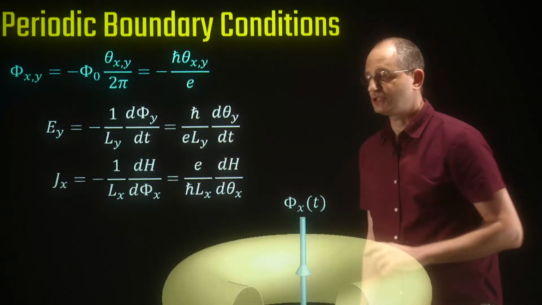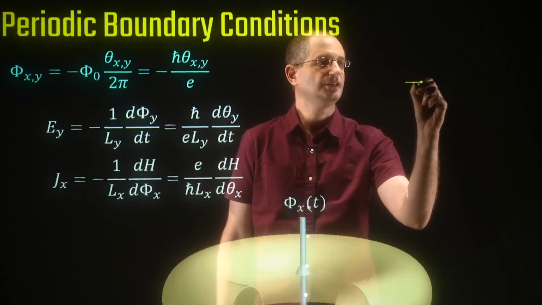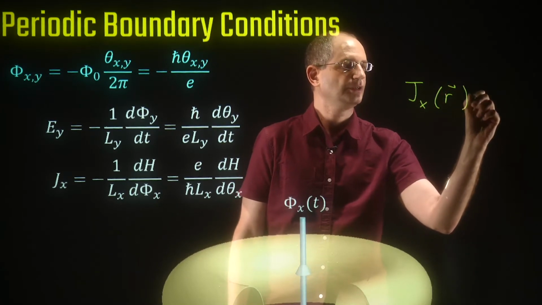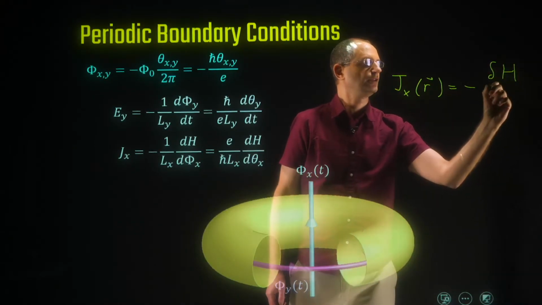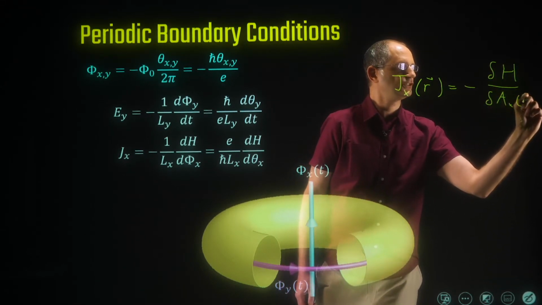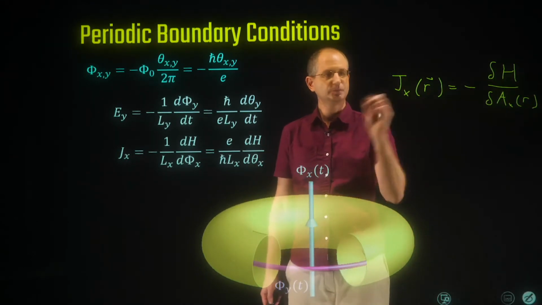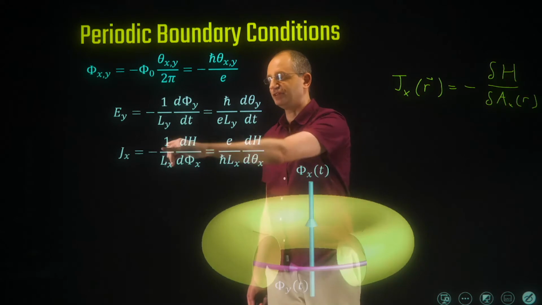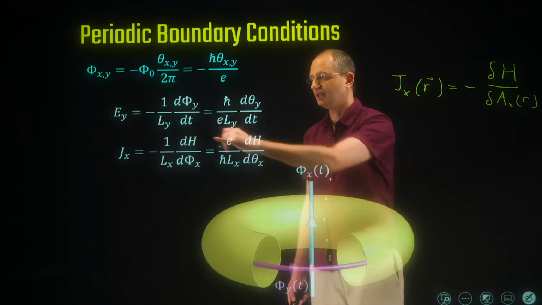Okay, so where does this result come from? You can easily derive it by recalling that the current density Jx at position r is equal to minus the functional derivative of the Hamiltonian with respect to the vector potential Ax at the same position r. Okay, and this is the current density at a certain position. If you assume that Ax is uniform, you'll get the average of the current density over the entire system, and this would be the current density at any point.